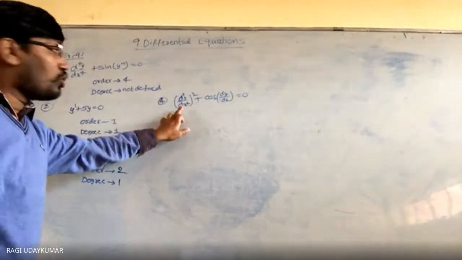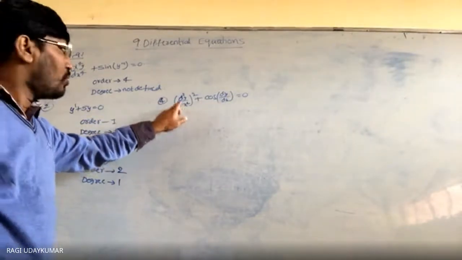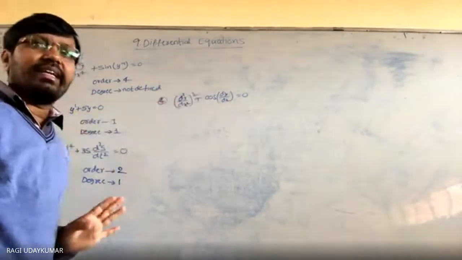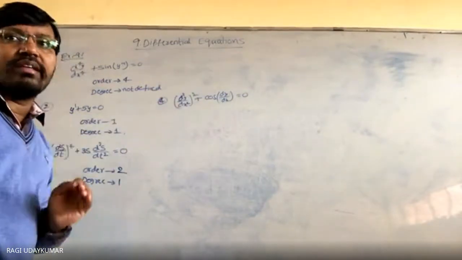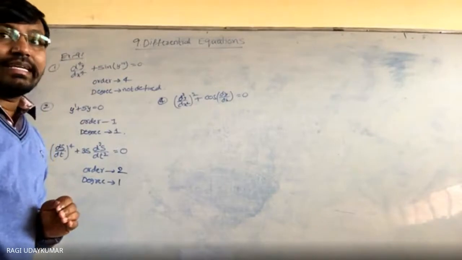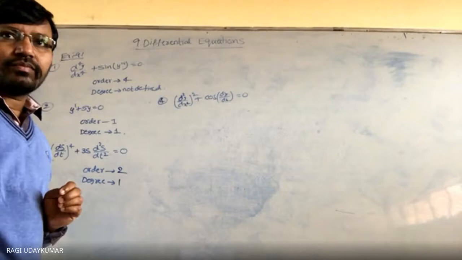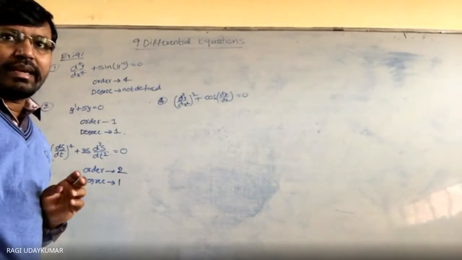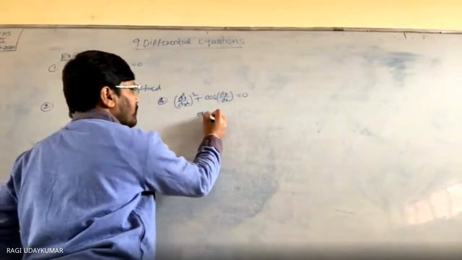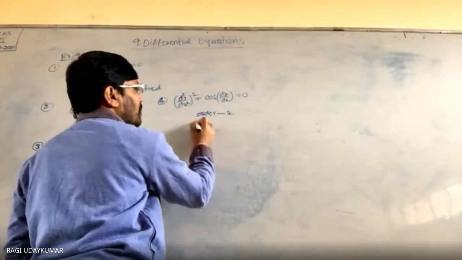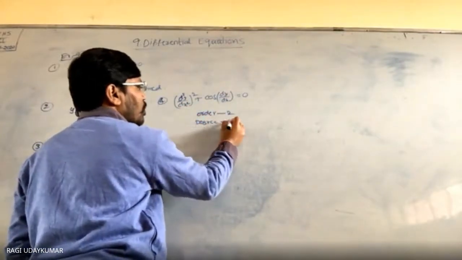But degree, most of the students what they will do, oh इसका highest power 2 है ना, 2 is the degree लिखता है, but degree is not defined. Degree is not defined in this. समझ में आया? Is it clear? Yes, sir. So now here in this case order is 2, but degree is not defined.